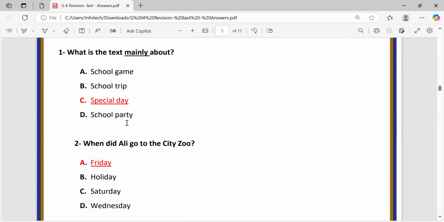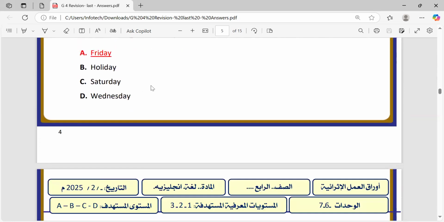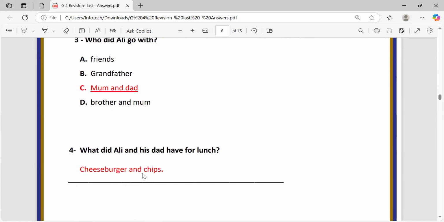This is the first question. The second one says, when did Ali go to the city zoo? Friday, holiday, Saturday, or Wednesday? The third question, who did Ali go with? Friends, grandfather, mom and dad, or brother and mom?